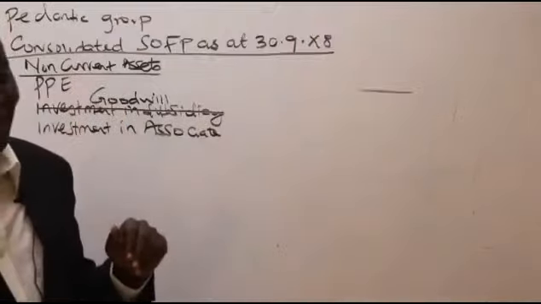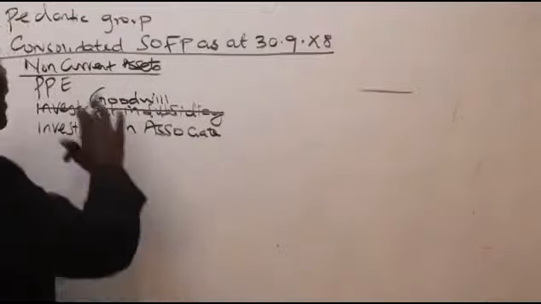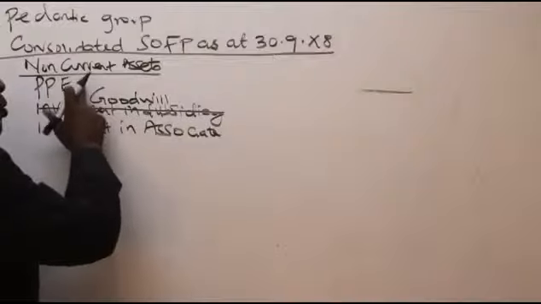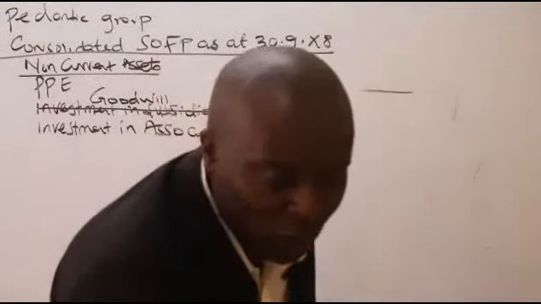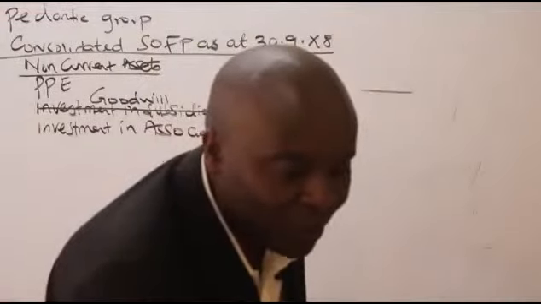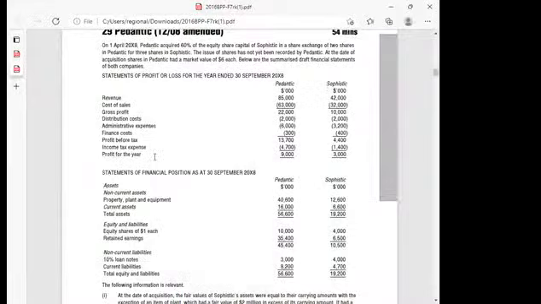Just put them there. Now, ladies and gentlemen, could we kindly go ahead and consolidate the property, plant, and equipment? So the property, plant, and equipment that I would want us to consolidate, they are here. We have here Pedantic, the parent, has got 4,600. Sophistic, the subsidiary, has got 12,600. Consolidation is all about adding these things.